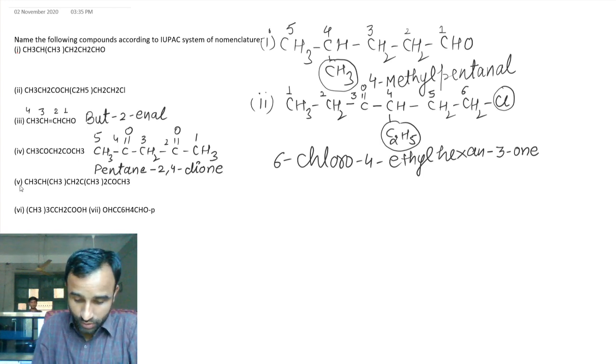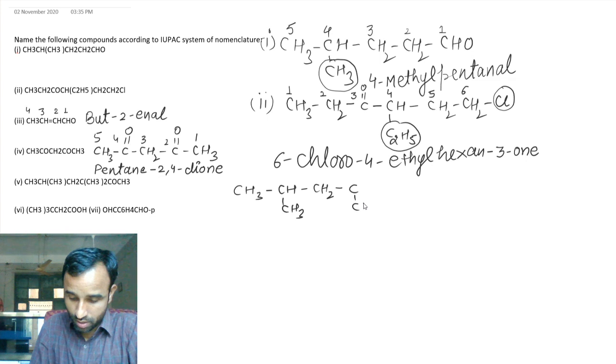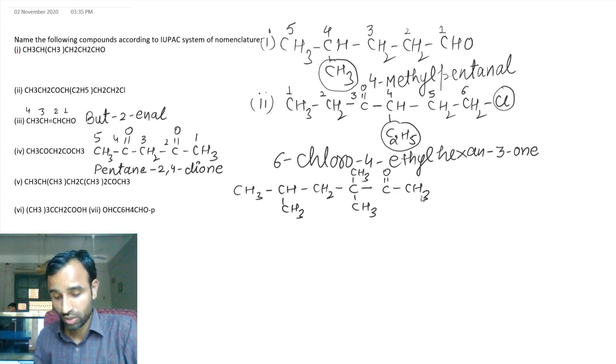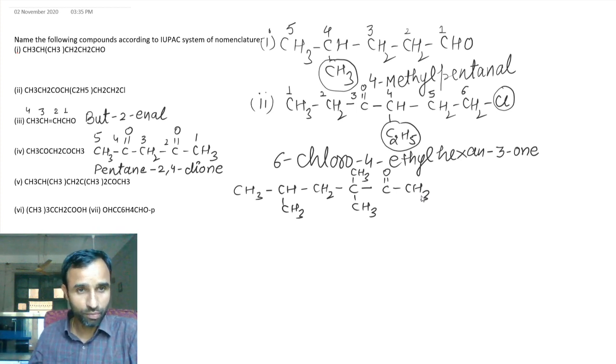Now the 5th one, you can expand it first. Say CH3, CH, CH3, CH2, CH3 twice. So there is CH3 on both sides of the carbon. Then next it is CO and then CH3. So CO should get the lowest number, so you should start from the right side.